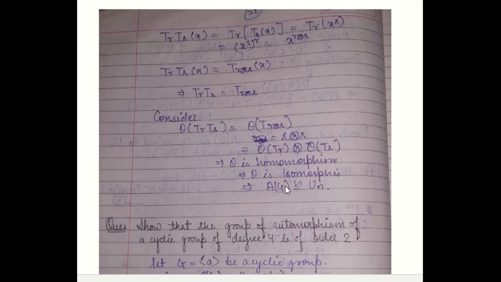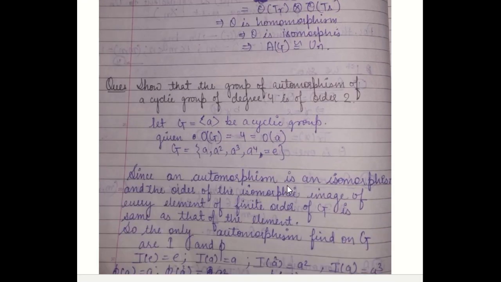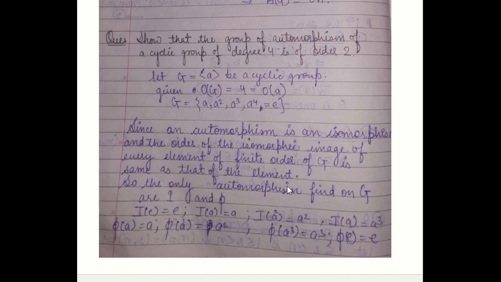This is the theorem. Now we move to the next theorem, which is what? Show that, a very important example it is basically, show that the group of automorphisms of a cyclic group of order 4 is of order 2. That is what we have to show: if we take a cyclic group of order 4 and we define the group of automorphisms over the cyclic group, then that group of automorphisms will be of order 2.